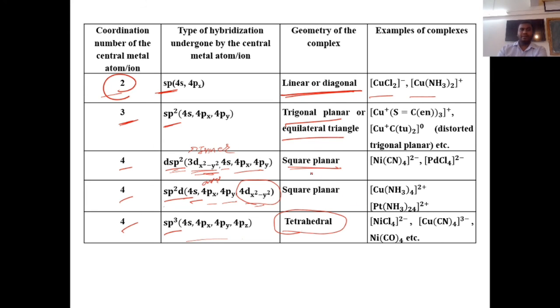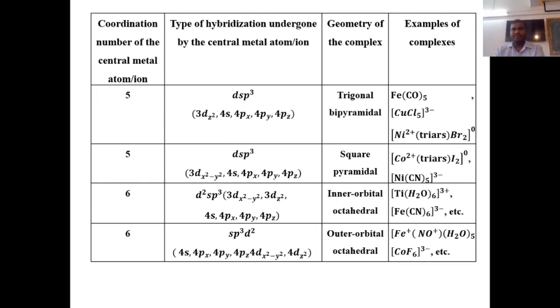Now what happens when the coordination number of the metal atom is 5? Always remember, whenever the coordination number is 5, there are two possibilities for the geometry of the complex. One is trigonal bipyramidal and another one is square pyramidal. Which compound gives trigonal bipyramidal and which gives square pyramidal, we will see in our examples.